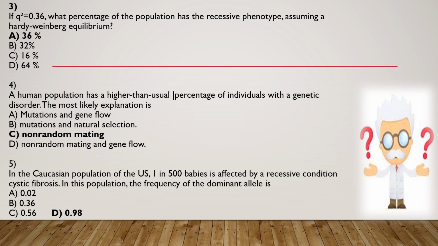Question 5: in the Caucasian population of the US, 1 in 500 babies is affected by the recessive condition cystic fibrosis. In this population, the frequency of the dominant allele is: A 0.02, B 0.36, C 0.56, D 0.98. Correct answer is 0.98.